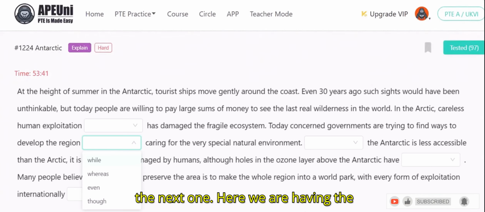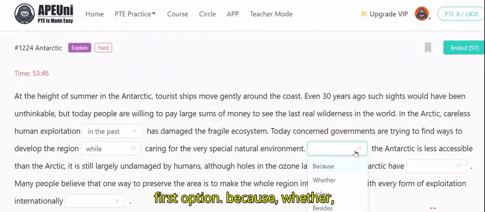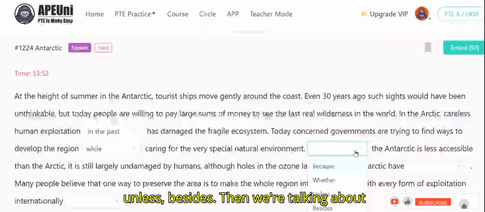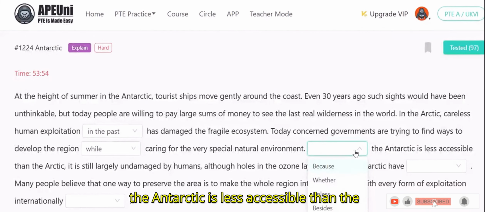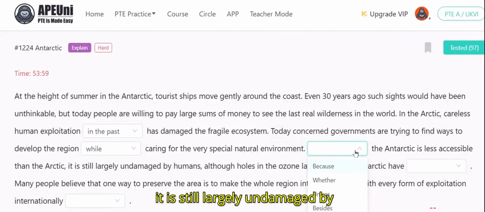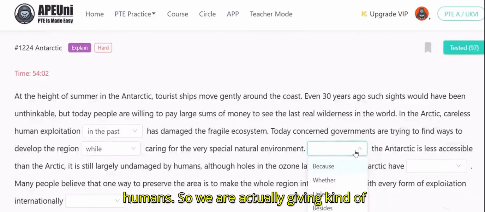Now let's move to the next one. Here we have the options: because, whether, unless, besides. Then we're talking about the comparison: the Antarctic is less accessible than the Arctic. And then we're saying it is still largely undamaged by humans.